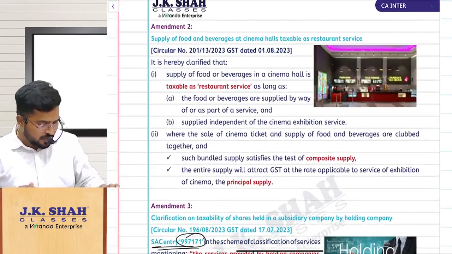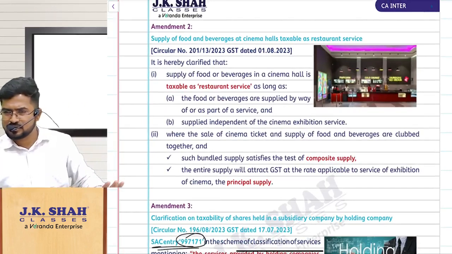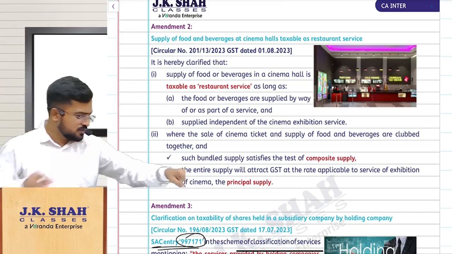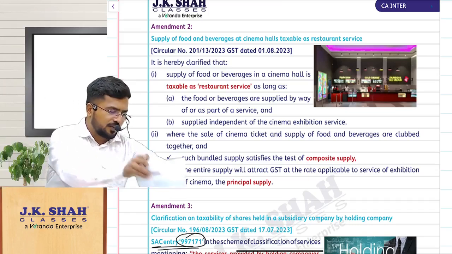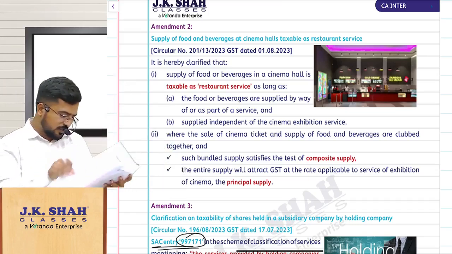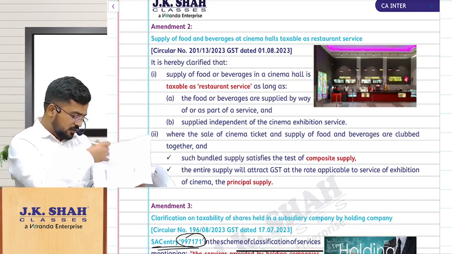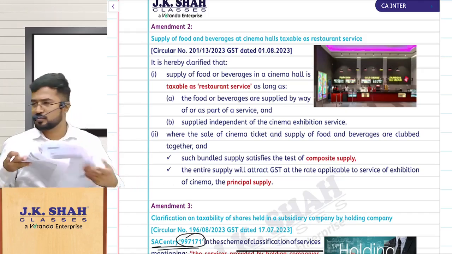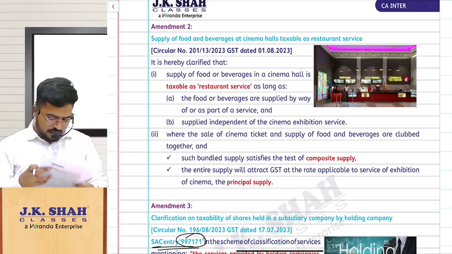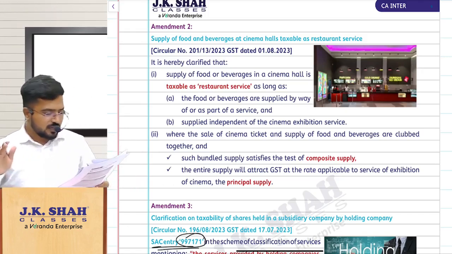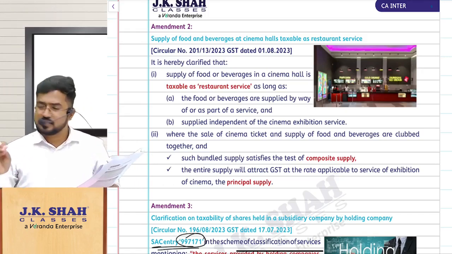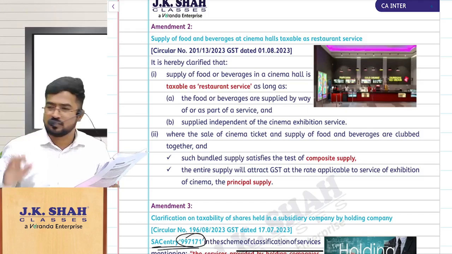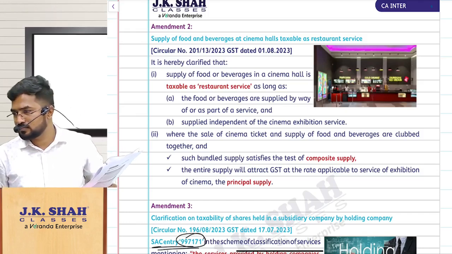In amendment 2, have you seen the RTP, sir, by any chance? Anybody has seen RTPs? If you see in the RTP, there will be one last question. I thought they may have tested these amendments or not, so I just checked it. In the RTP, the last question, 10B, says: examine the implications of GST on supply of food and beverages at cinema halls.